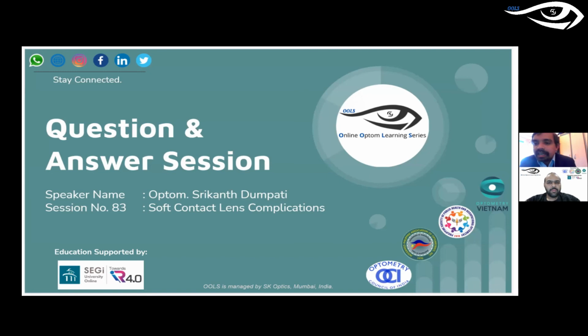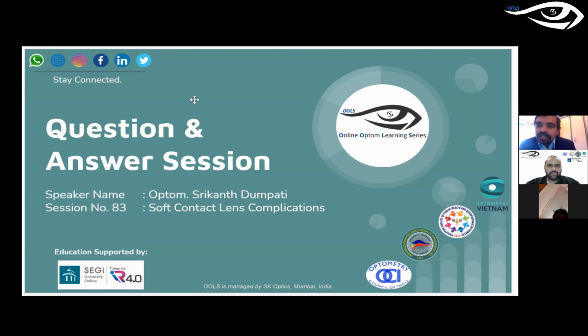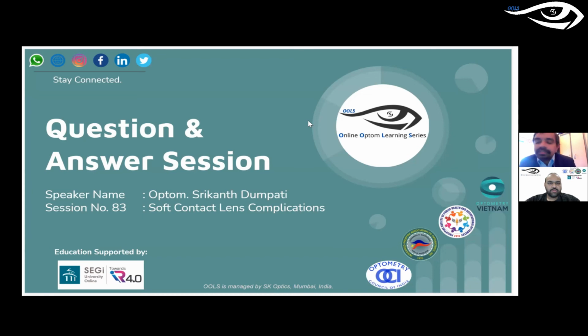But in India, the industries are still not giving that kind of solution. Hydrogen peroxide is always the best solution for RGP and sclerals. Soft lenses can also still use it, but it can leave precipitates on the lens surface, and the peroxide can lead to toxic reactions also. So it's better to avoid it for soft lenses, but for RGP and scleral, that's the best.